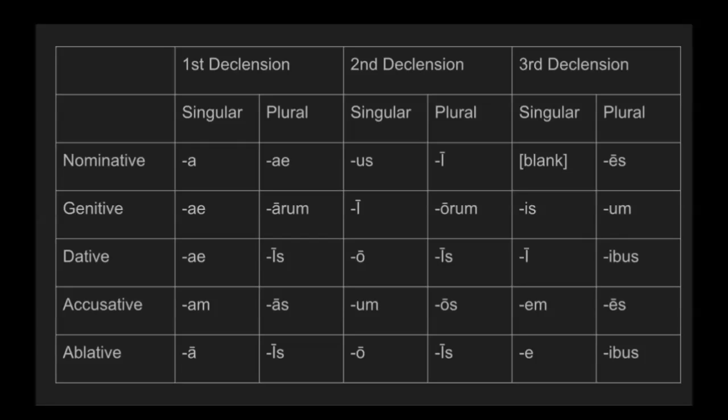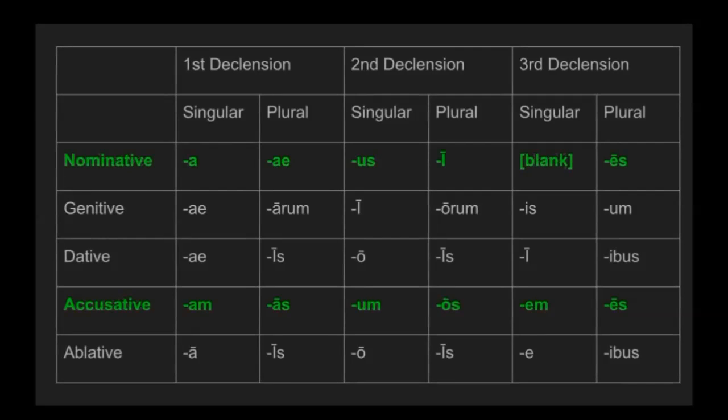And the pattern I use to remember the third declension is: blank, is, i, em, e, es, um, ibus, es, ibus. So again, that's blank, is, i, em, e, es, um, ibus, es, ibus. See how that works? So the endings that we really care about for now are the nominative and the accusative endings. Those are the ones that we're going to be using the most, and especially in this lesson.